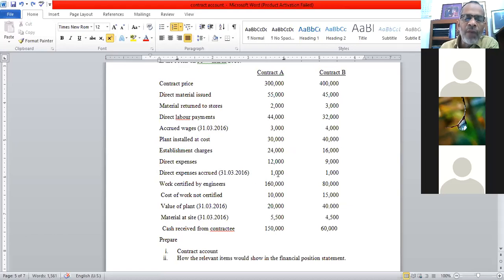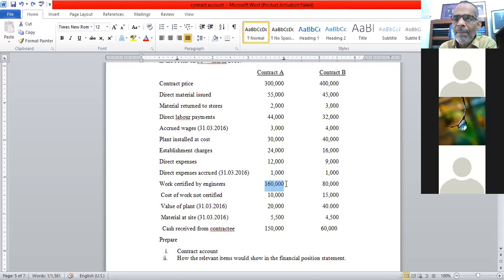The problem is now we have to recognize whether it is less than or more than 1 year. More than 1 year, because they have given work certified by the engineer. Second question you have to ask is whether it is less than 1 year or more than 1 year completed. Now we have to ask which category the contract falls under. The contract price is 300, they have completed more than what percentage? 50%.